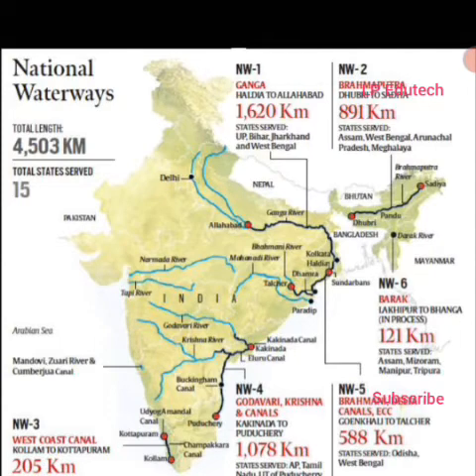Number 4 we have the Godavari, Krishna and canals, Kakinada to Puducherry, 1078 kilometers. And number 5, that is the Brahmani Delta canals, Geonkhali to Charbatia, 588 kilometers. States are Odisha and West Bengal. So this is the best map. Everything is explained. You just need to study. You can take a screenshot.